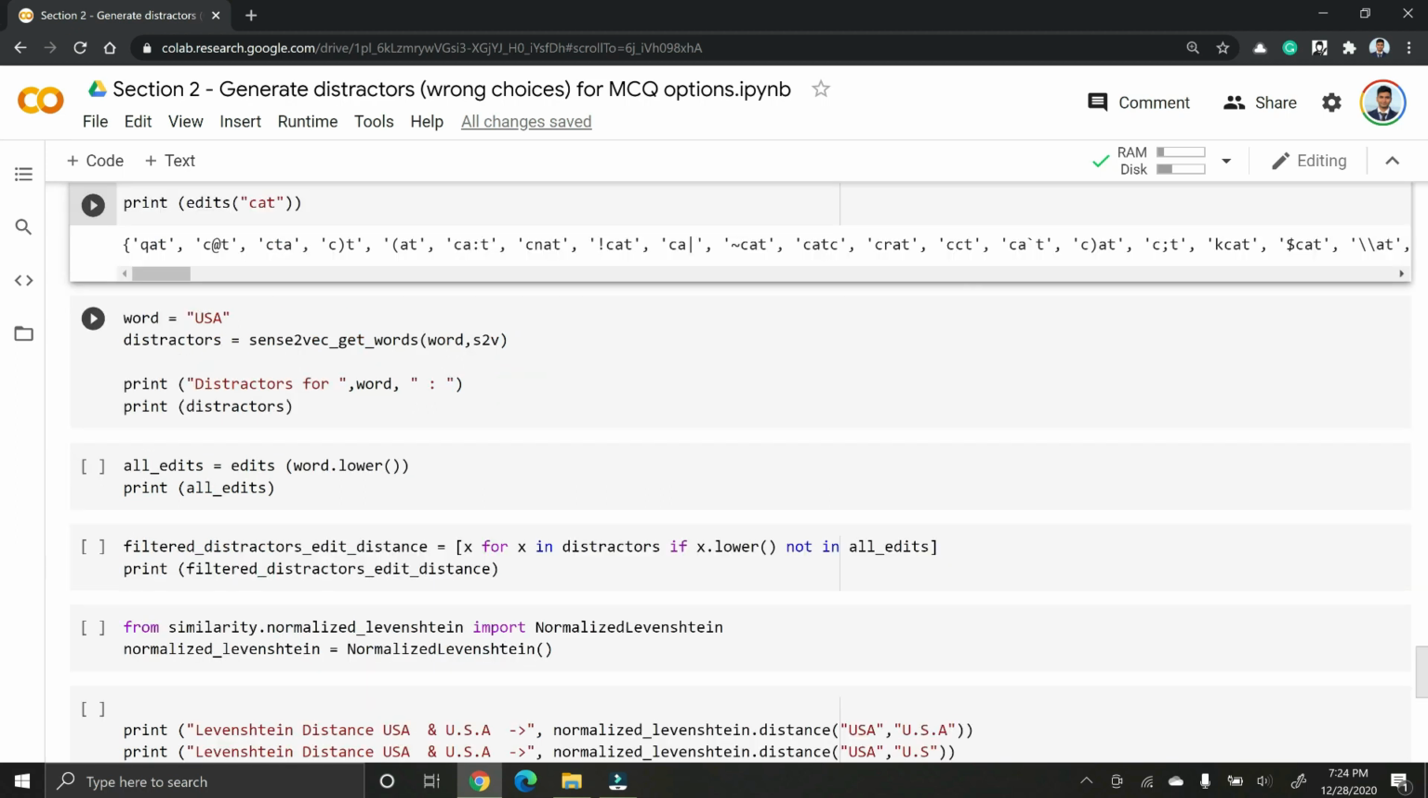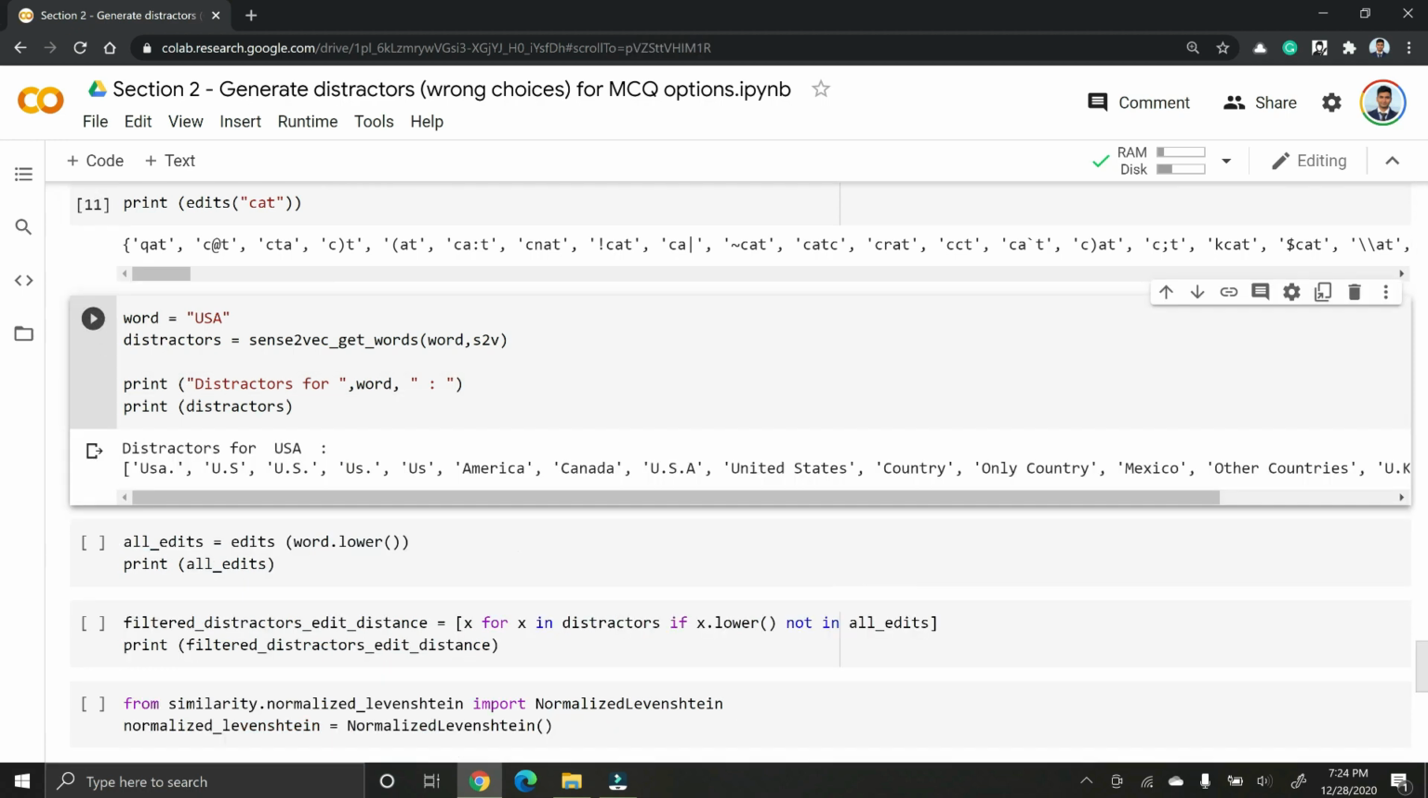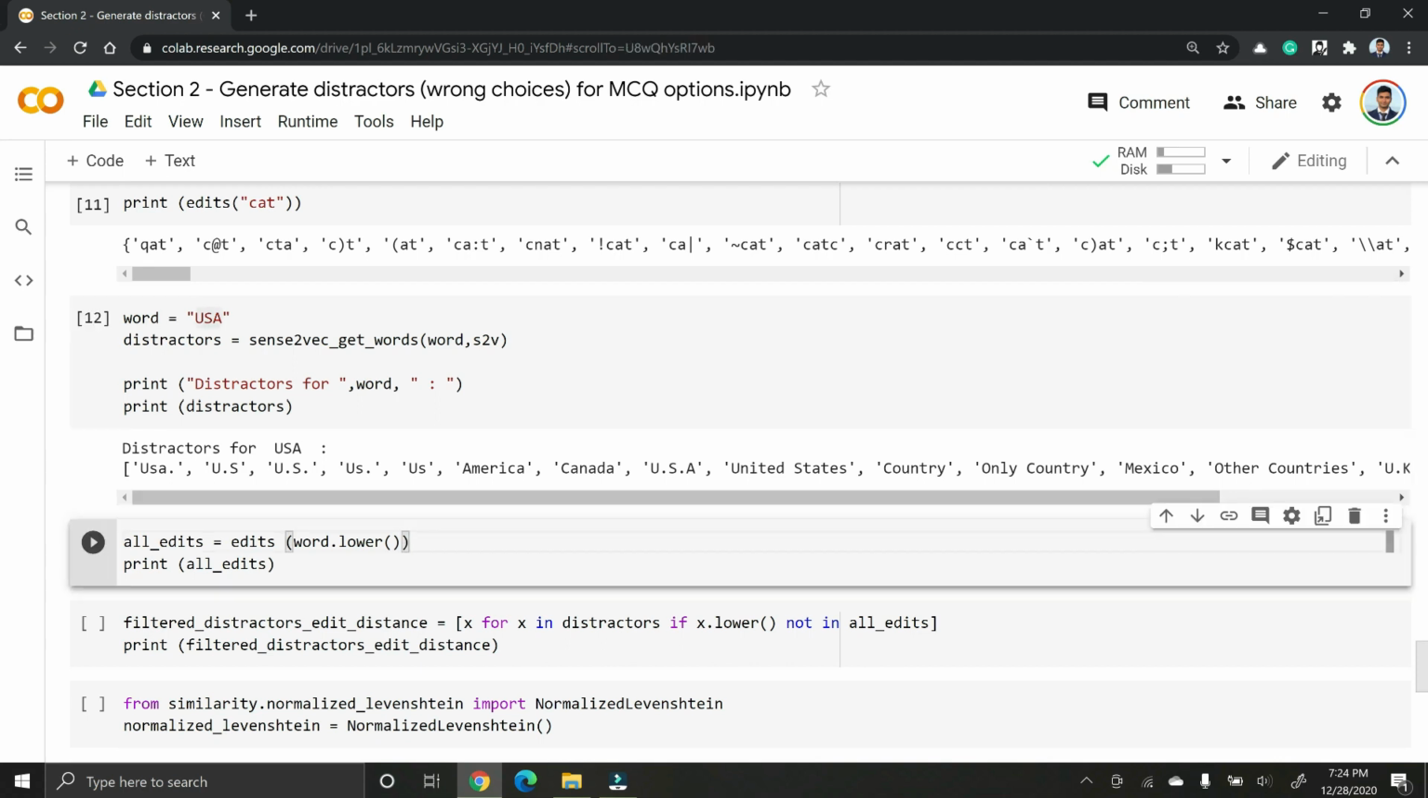Now, how are we going to use this? As you have seen previously, for the word USA we got all these distractors. If the original word is USA, let's get all the words that are one edit distance away from USA using the function that we have just seen.